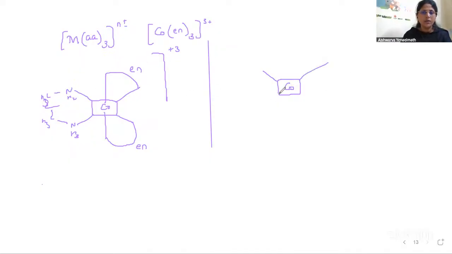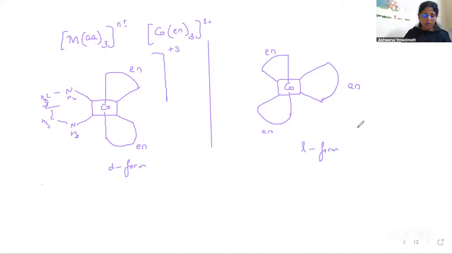Okay. We have seen the chelating ligand, right? So here the chelating ligand comes, so I have shown it in that particular form. So here these two donor sites En, these two donor sites En, and these two donor sites will be taken by En. So this is the D form, and this is the L form. Correct? So mirror images. So that is about the example where we have a bidentate ligand.